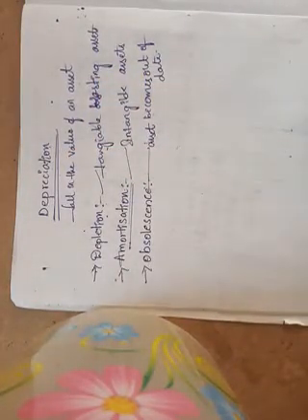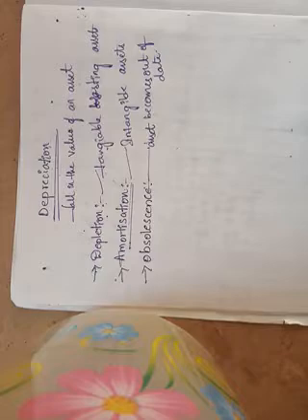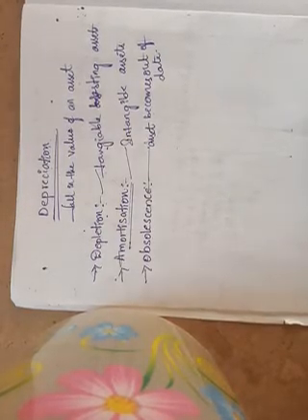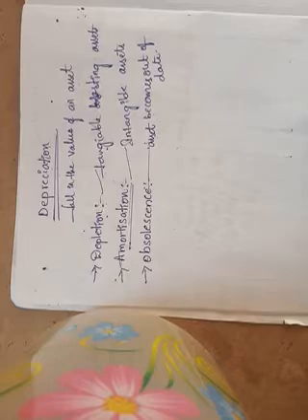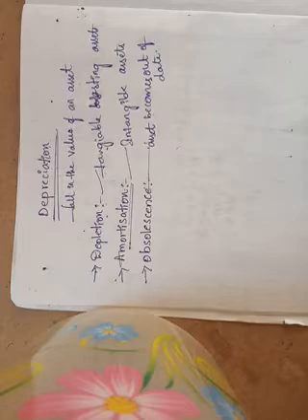Next, coming to the point: what are the methods of depreciation? There are several methods in depreciation, like straight line method, diminishing balance method, annuity method, sinking fund method, revaluation method, depletion method, machine hour method.